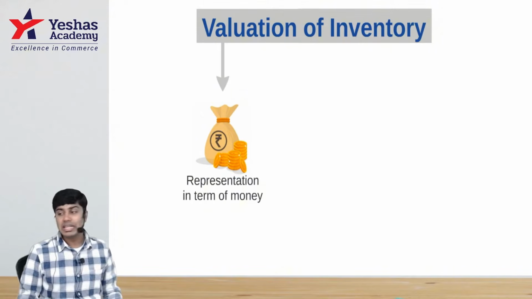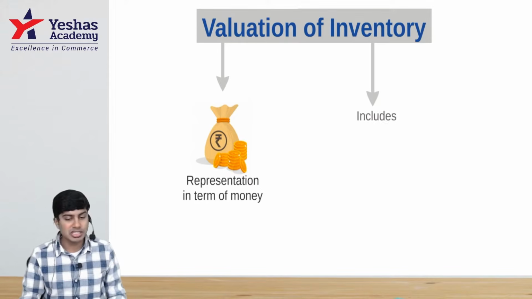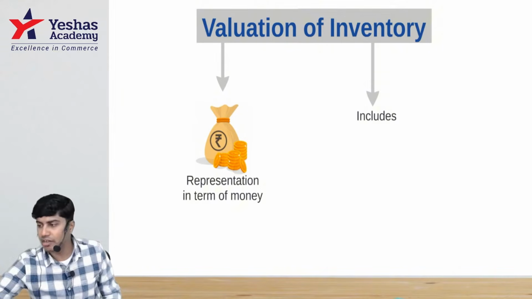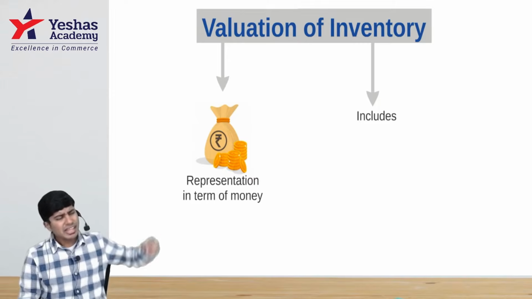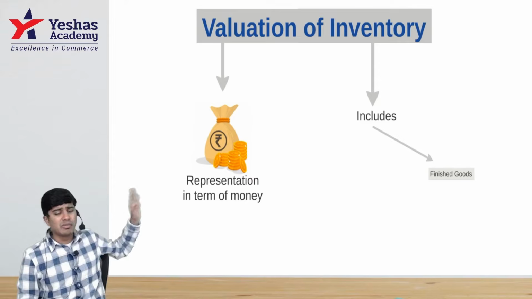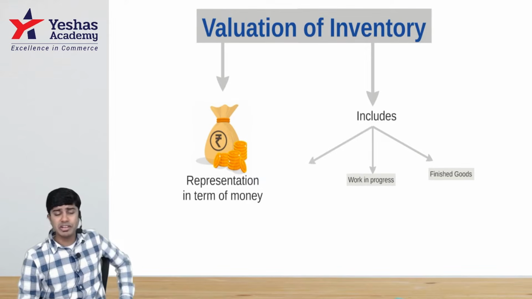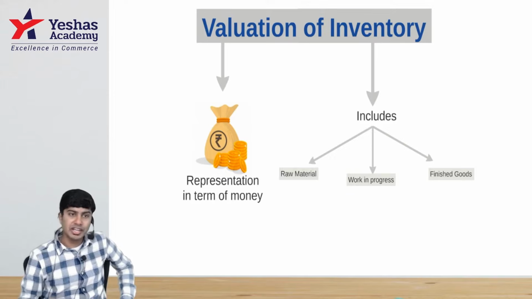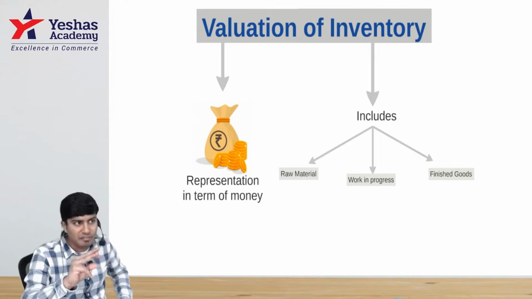Inventory means stock. It will include several variants: raw material, work in progress, finished goods. Inventory, stock, has multiple variants.